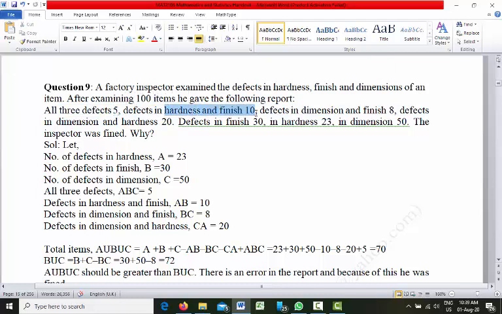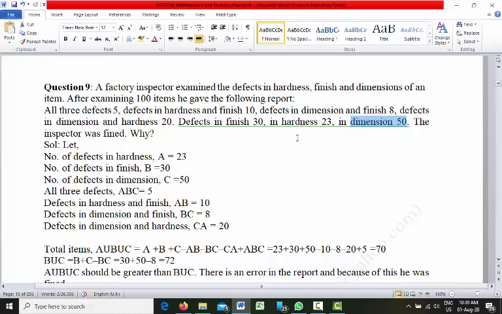Defects in hardness and finish, they got in 10 items. Defects in dimension and finish, they got in 8 items. Defects in dimension and hardness, they got in 20 items. Defects in finish, they got in 30 items. Defects in hardness, they got in 23 items. Defect in dimension, they got in 50 items.